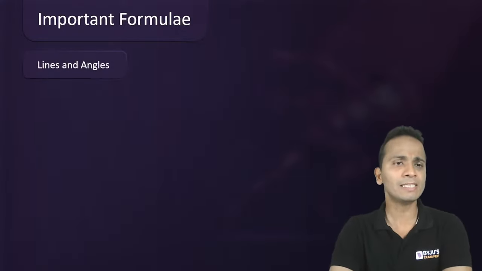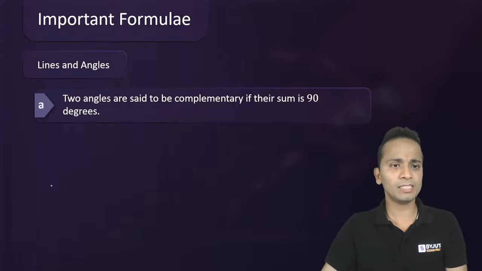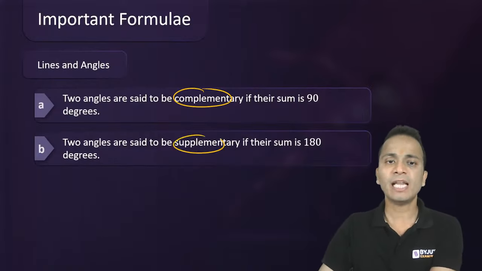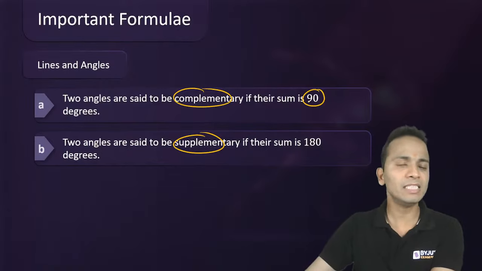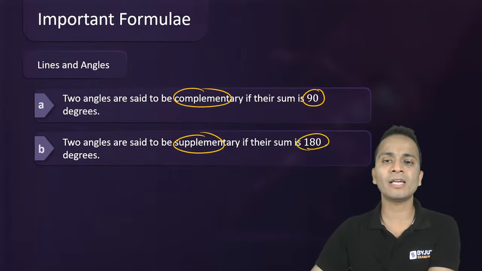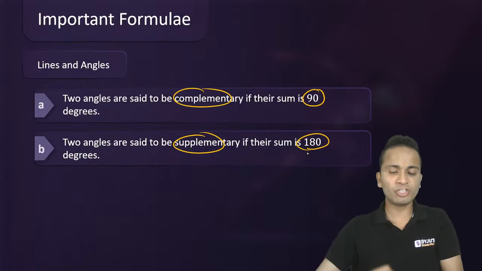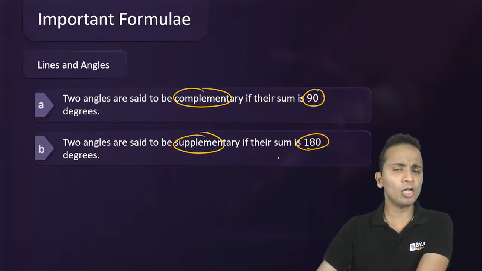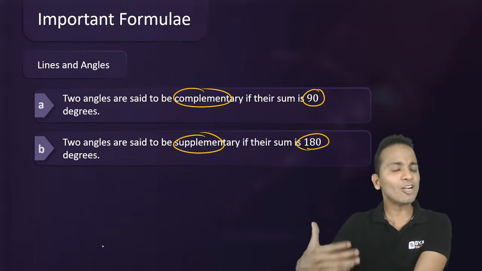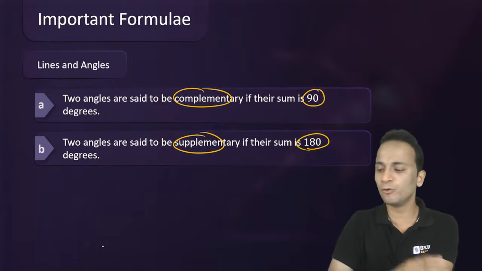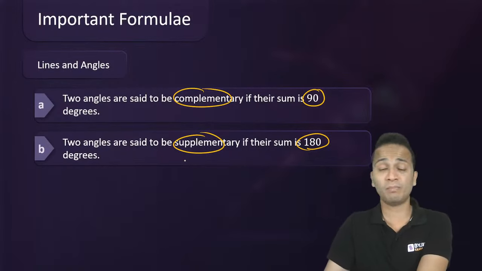Now, starting with lines and angles, the first set of formulas. About angles, we have two relations: complementary angles and supplementary angles. The angles whose sum is 90 degrees are called complementary angles. The angles whose sum is 180 degrees are called supplementary angles. I'll be covering all the basics very quickly so that all of you get warmed up and are able to solve the questions that I have brought for you in the least possible amount of time.